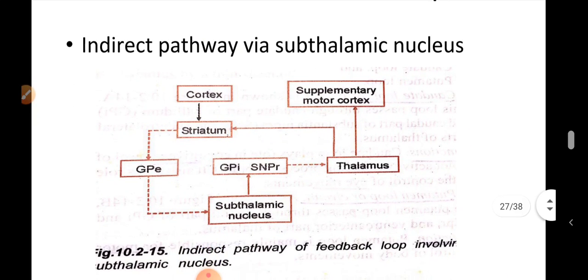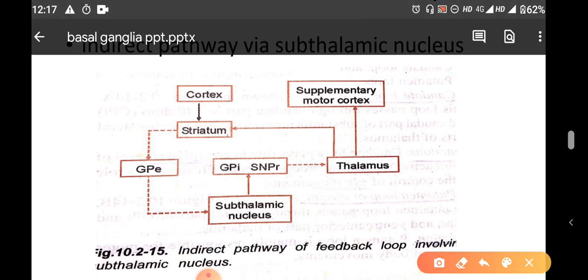So, here you can see the fibers are going from the striatum to the external segment of globus pallidus. From external segment of globus pallidus, the fibers are going to the subthalamic nucleus, and both are inhibitory.